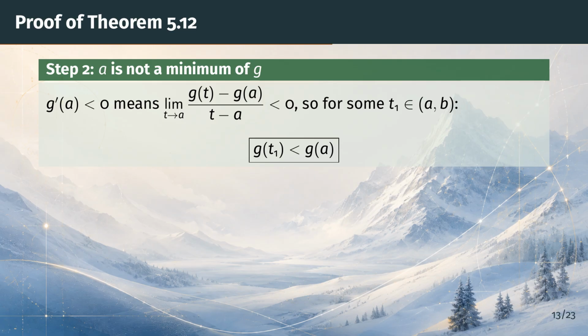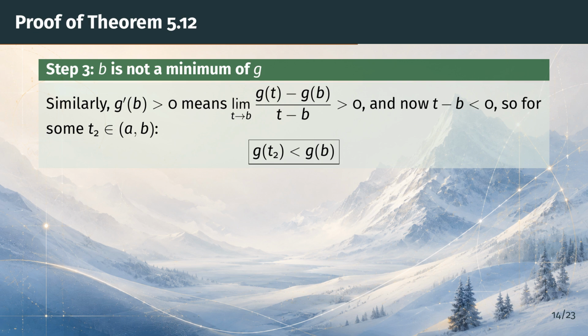Note the subtle point. We only know the derivative at the single point a, so we cannot say g is decreasing on an interval, but one point below g of a is all we need. Next, the right endpoint. Step 3 is the mirror image. The difference quotient at b converges to g prime of b, which is positive, so it is positive for t close to b. This time the denominator, t minus b, is negative, so the numerator must be negative as well. That produces a point t sub 2, where g is strictly below g of b.